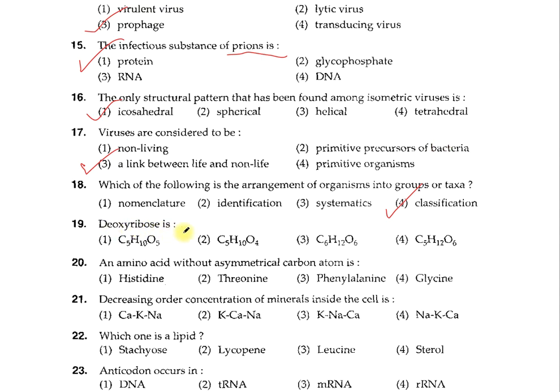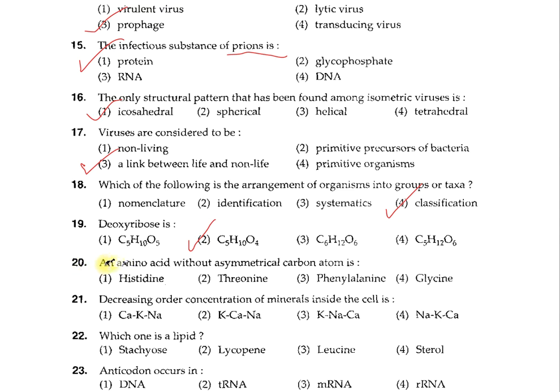Question 19. Deoxyribose is: 1. C5H10O5, 2. C5H10O4, 3. C6H12O6, 4. C5H12O6. Deoxyribose is a pentose sugar which is found in the DNA, deoxyribose nucleic acid. It differs from ribose in having an oxygen atom less at the 2 position, and here the correct formula is the option 2, C5H10O4.